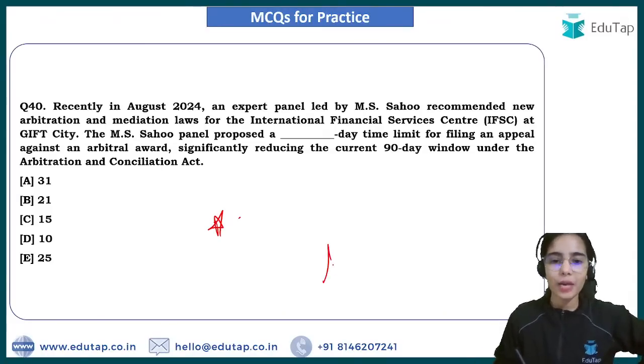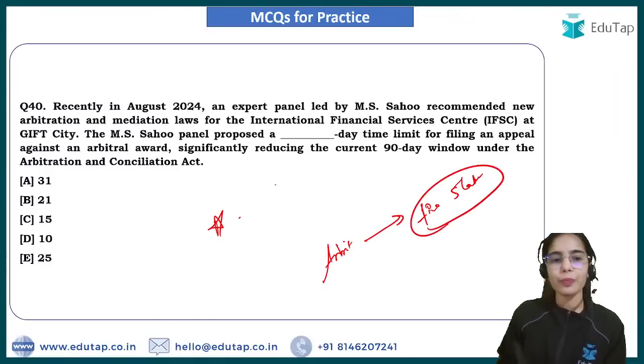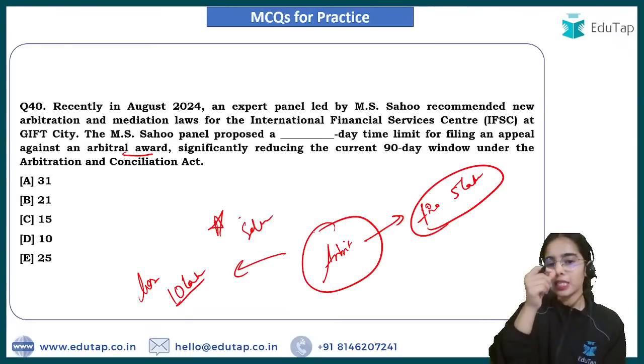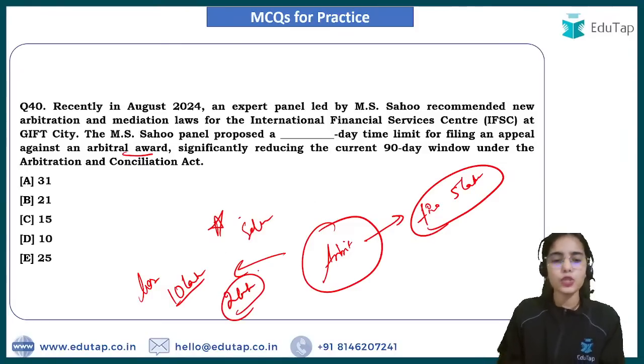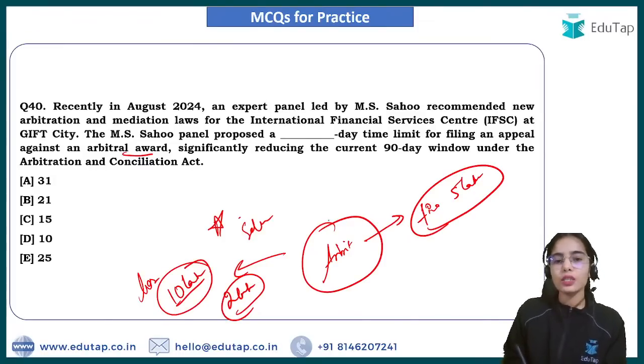That means if the arbitration center is saying that you have to pay a fine of 5 lakh rupees, that is an arbitral award, or an arbitral decision taken by an arbitration authority. Let's say that you have made a loss of 10 lakh rupees because of a seller, but the arbitration center is saying that okay, you will get a refund of 2 lakh rupees. You are not happy with it because you have made a loss of 10 lakh rupees. You want 10 lakh rupees or more than that. So you can file an appeal against the arbitral decision, against the arbitral award.